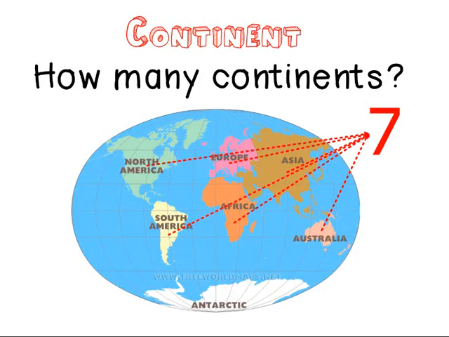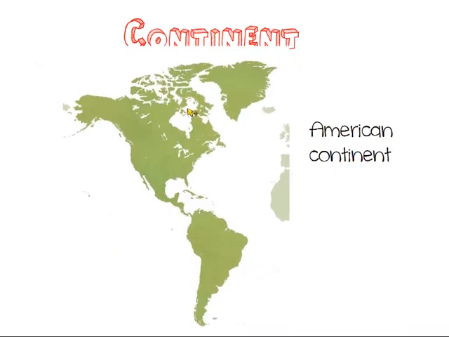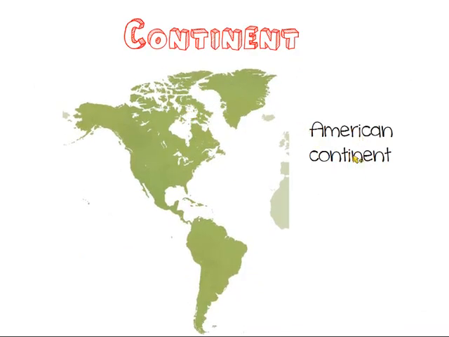Good. Okay. For example, this is a continent, the American continent. Well, the whole thing together, but remember we have North America and South America, split in two. So, these are the continents. These are big pieces of land.